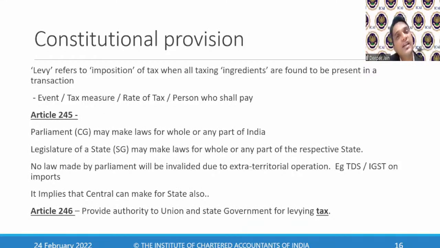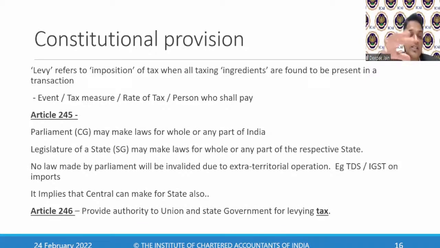So the person who is selling outside India is not registered under GST, so the government cannot levy taxes on him. But the government is saying that when you are importing goods or services and consuming them, you pay the taxes. If I challenge that, saying this is an extraterritorial power, the government has given protection that the law will not be invalidated due to this extraterritorial operation. You can still levy these taxes, which implies that the central government can make laws for the state too, but the state cannot make laws for the center. Any law which is extraterritorial will not be treated as invalid.